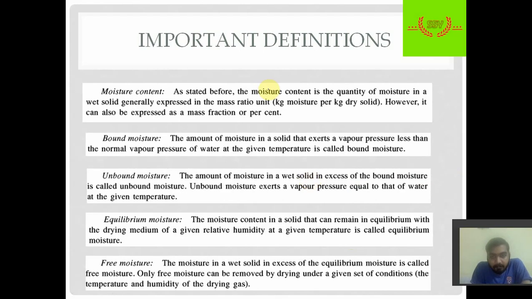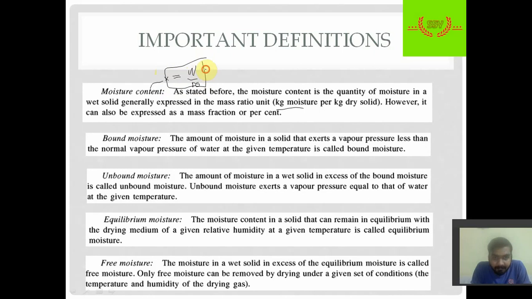Now for chemical engineers, the basic definitions you should always remember about drying. First is the moisture content, which we define as X. X equals kg of moisture, that is kg of water, divided by kg of dry solid. So kg of moisture divided by kg of dry solid is defined as the moisture content.